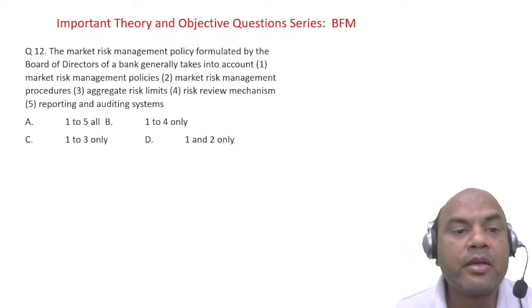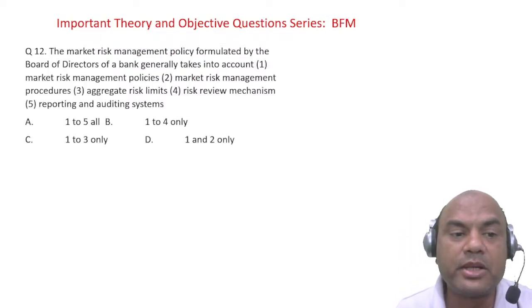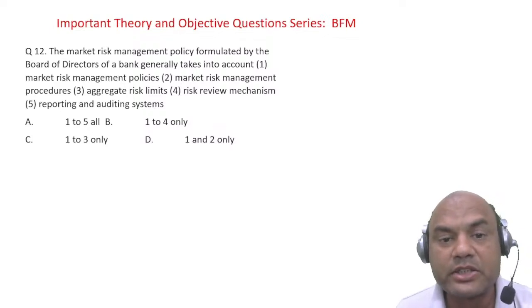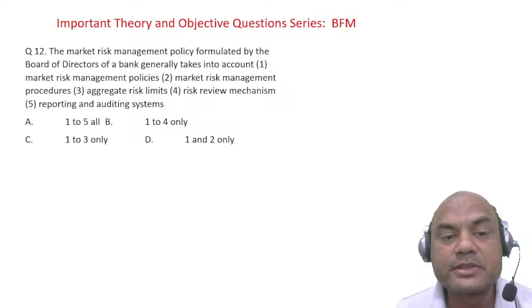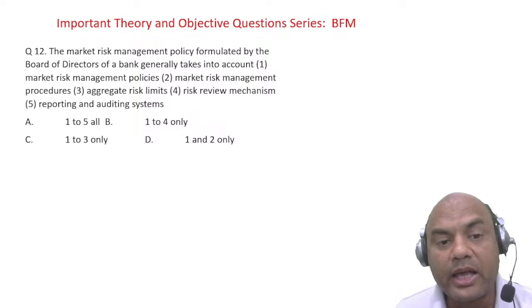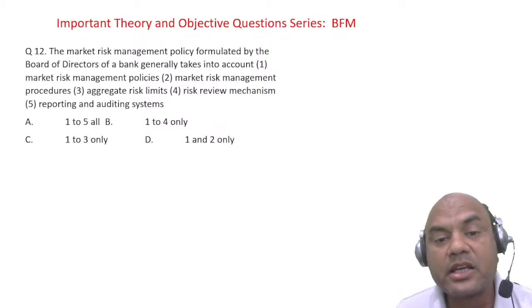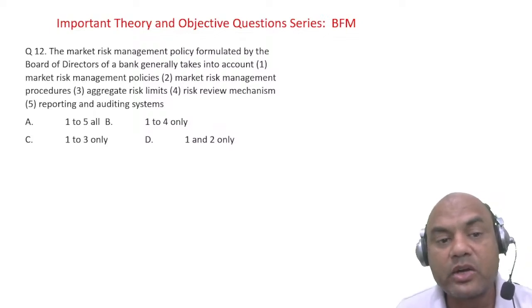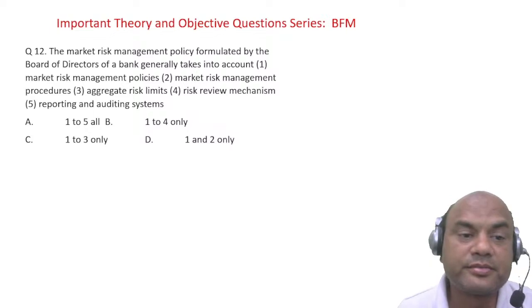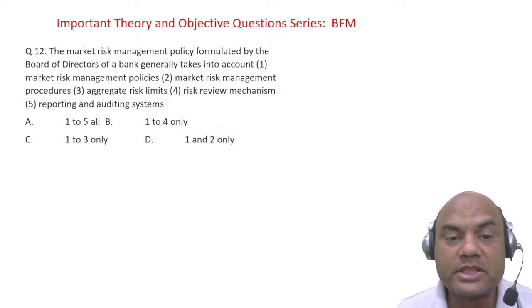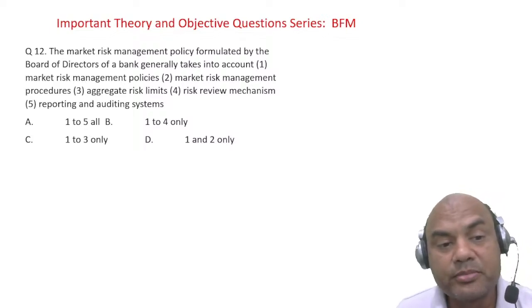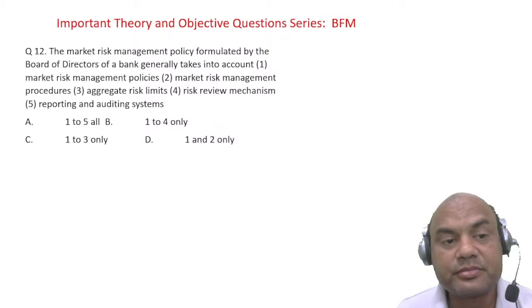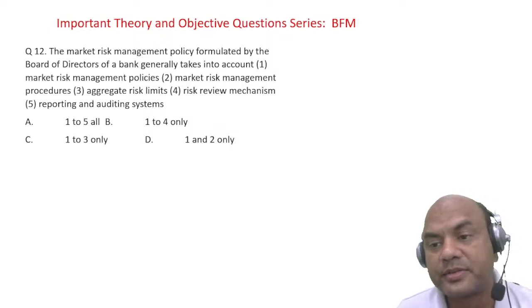Next one. The market risk management policy formulated by the board of directors of a bank generally takes into account: 1. market risk management policies, 2. market risk management procedures, 3. aggregate risk limits, 4. risk review mechanism, 5. reporting and auditing systems. So what does it take into account? Yes. Market risk management policies, procedures, aggregate risk limits, review mechanism, and auditing systems. What do you think?